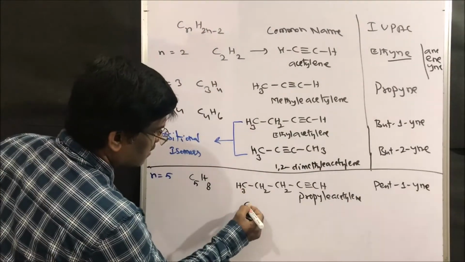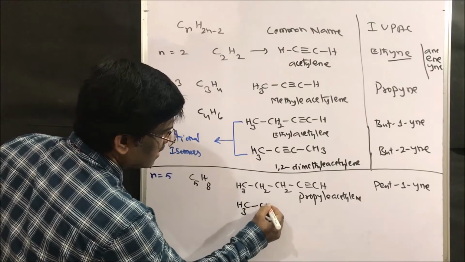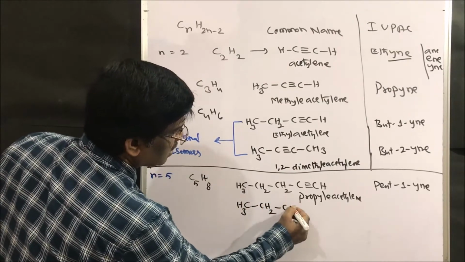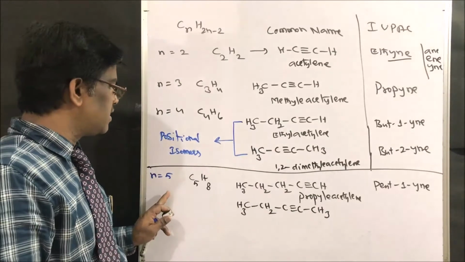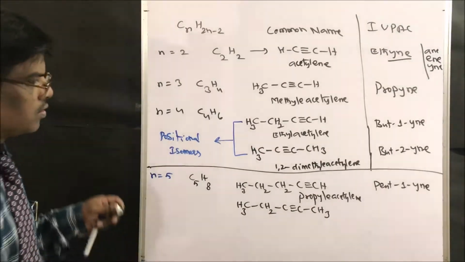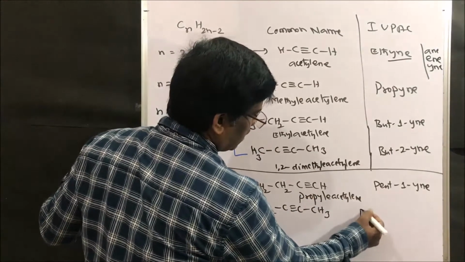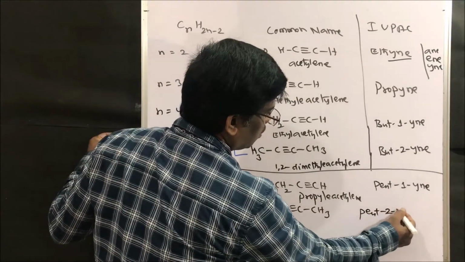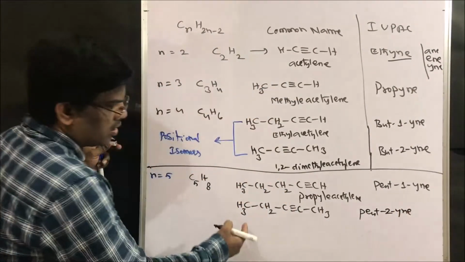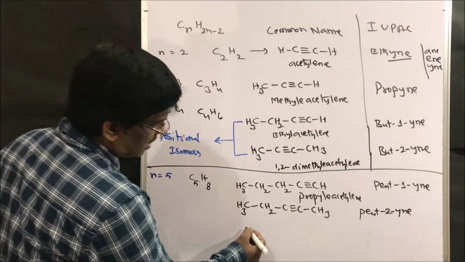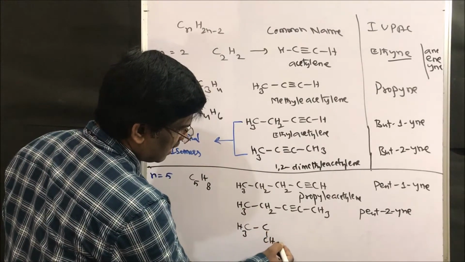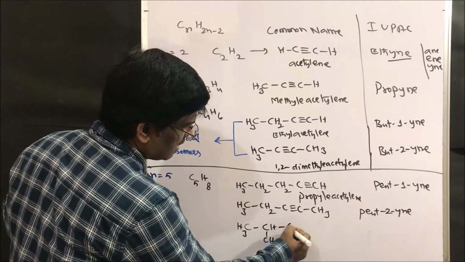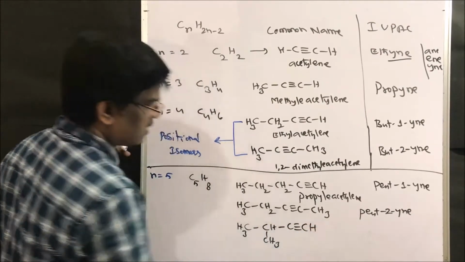It can have another structure, CH3-CH2-C≡C-CH3, with the same number of hydrogens and carbons. So this is pent-2-yne. Right friends? It can have another structure. What is the other structure?